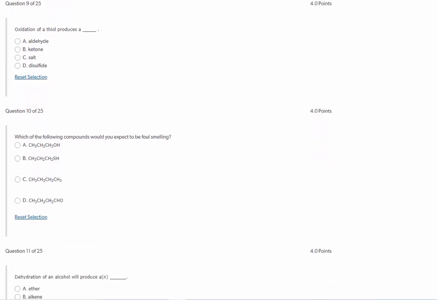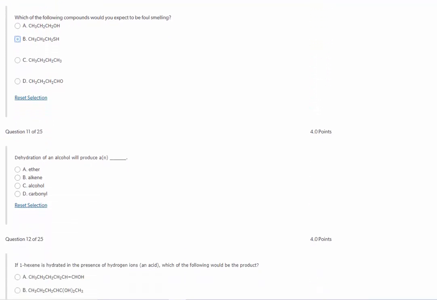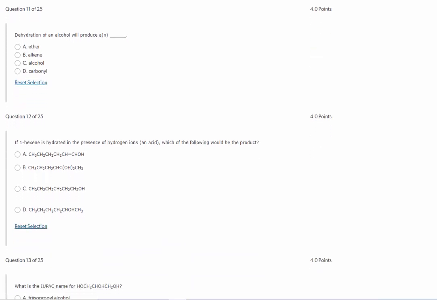Number 9, oxidation of a thiol. Remember that a thiol is the sulfur analog to an alcohol. So when we oxidize a thiol, what we're making is called a disulfide compound. Number 10, which of the following compounds would you expect to be foul smelling? Well, we would expect thiol to be foul smelling. When you see the word thiol, think skunks, because the compounds that smell in skunks are thiols.